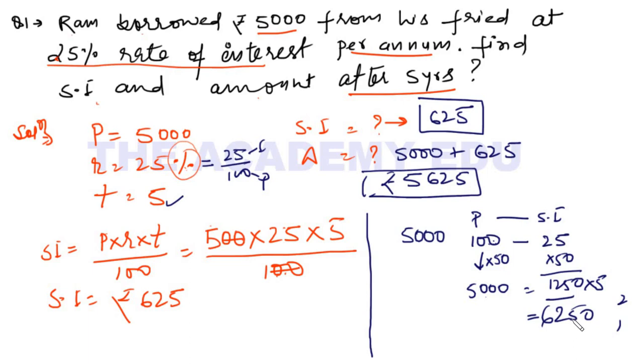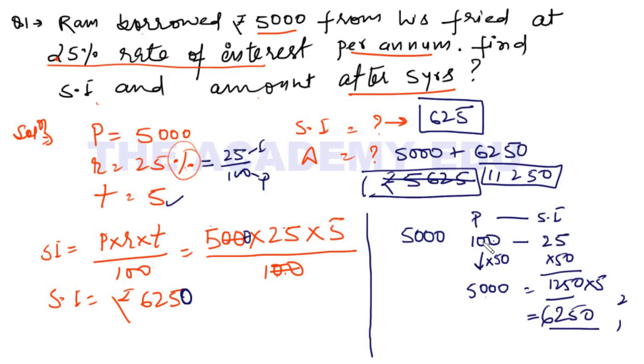Oh, maybe I did something wrong. Okay, here I did it wrong. See, here I took only 500, but this is 5,000. So 10 is here. So this answer is 6250. And here if you add 6250, your answer becomes 11250. This is your amount. Got it? What mistake did I make here? This is 5,000, but I took only 500, right? So 6250 is the simple interest.